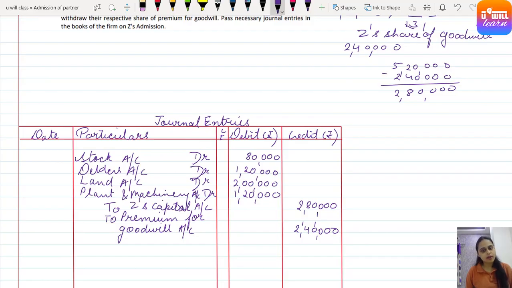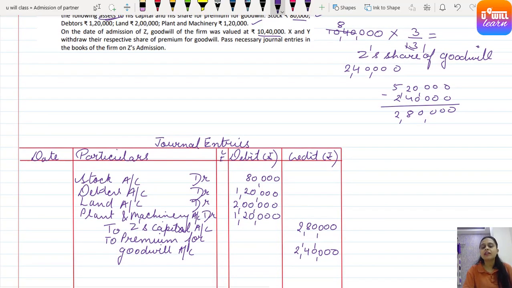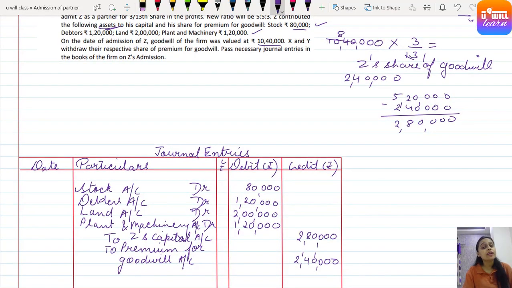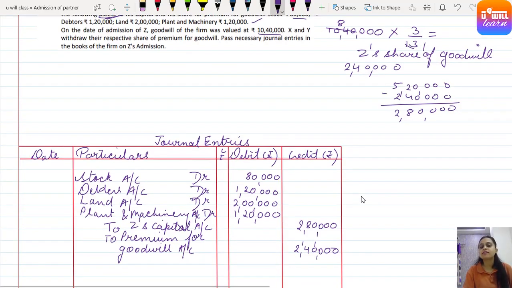Once again, let's see. It is not given clearly. It is just given that he has brought these following assets for his premium as well as capital. So how much capital did he bring? First of all, the assets are coming into the business, so all the assets account debit to Z's capital and premium for goodwill.